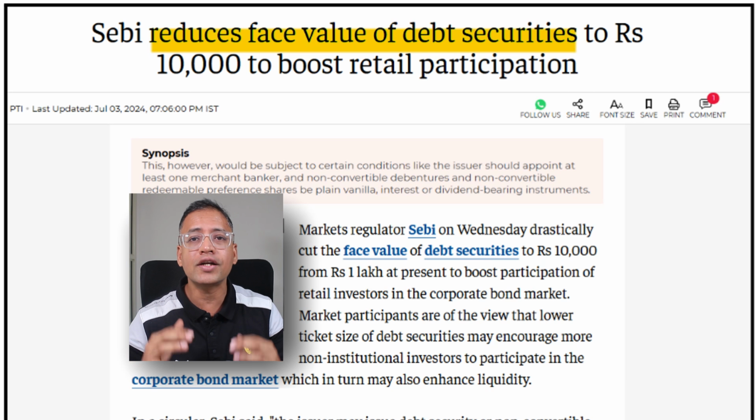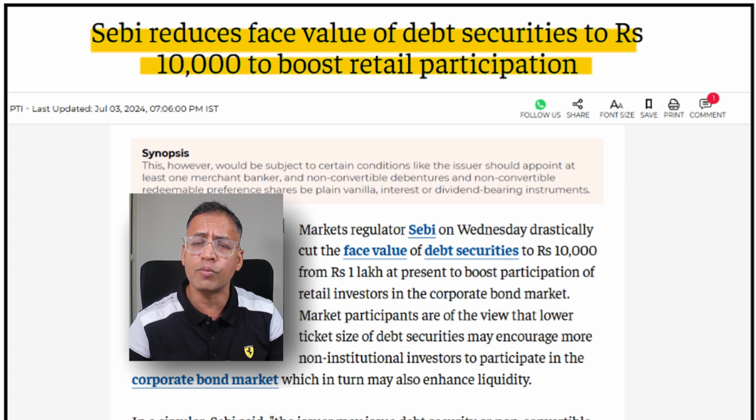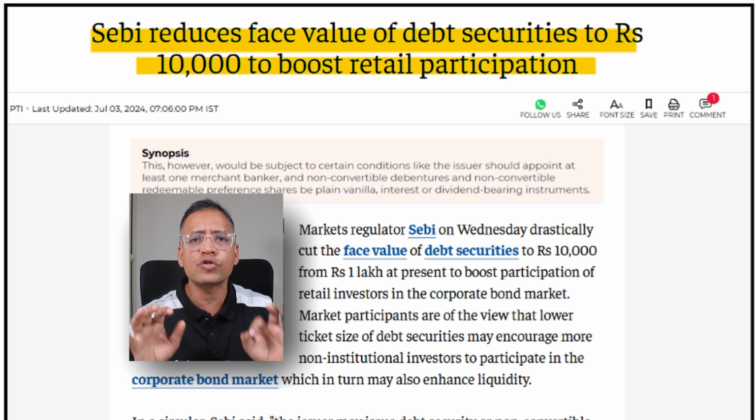But recently in 2024, SEBI reduced the ticket size or the face value of corporate bonds, and it came down to 10,000 rupees per unit. This has made corporate bonds accessible to people like you and me, because if we have a low ticket size, we can still go and invest in corporate bonds. So how do corporate bonds generate cash, regular cash? Let me show you with a live example.